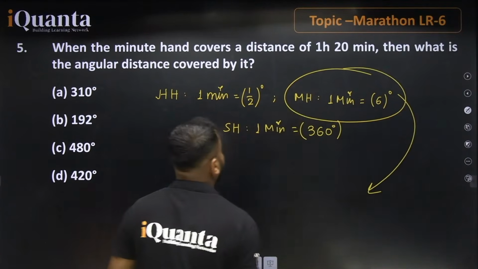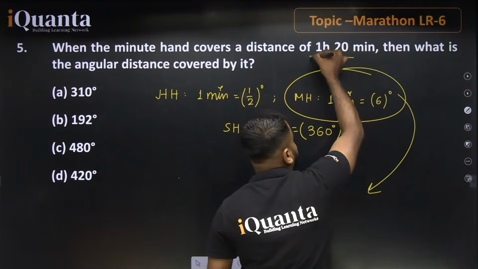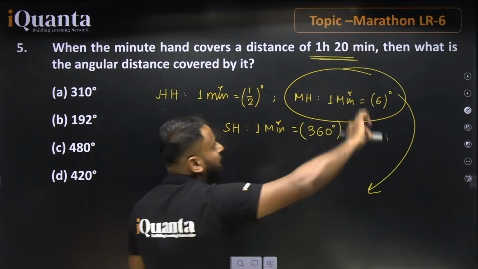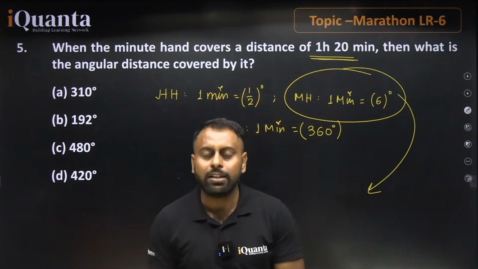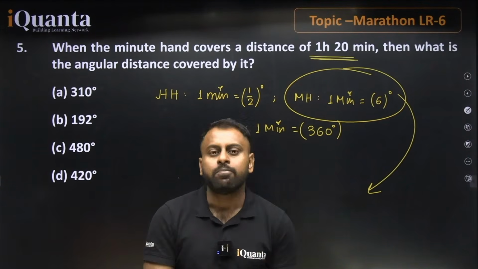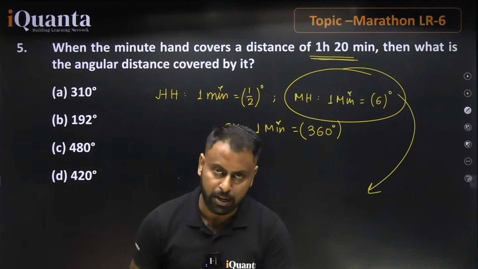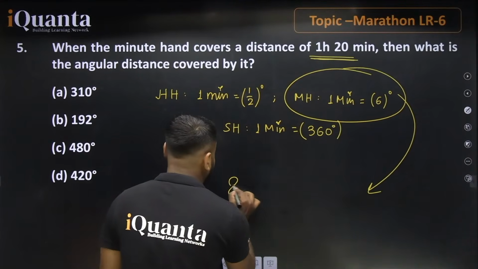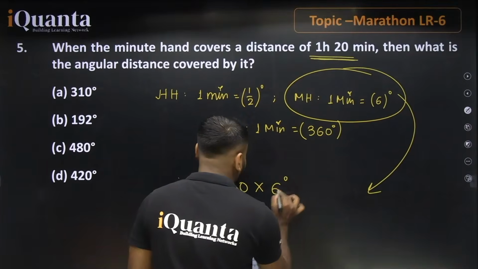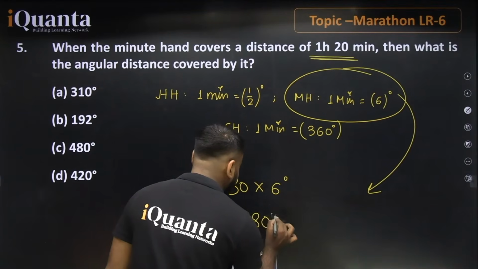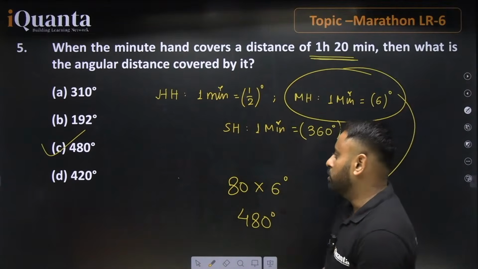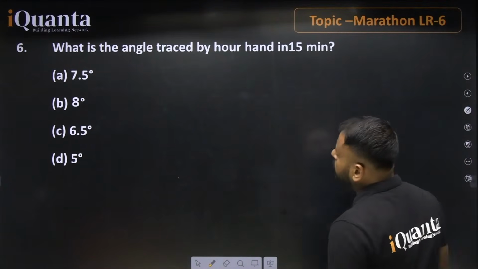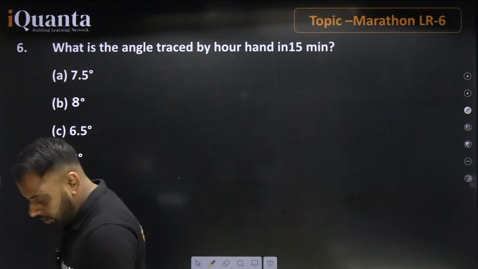If talking about the minute hand, total number of minutes here is 80 minutes, because we know that 1 hour contains 60 minutes, and we have 20 more minutes, which totals 80 minutes. So 80 minutes means 80 into 6 degrees, this value will be equal to 480 degrees, which is the right answer. So option C is correct for this particular question. Let's move on to the next part. I think that this question can be done by you guys.